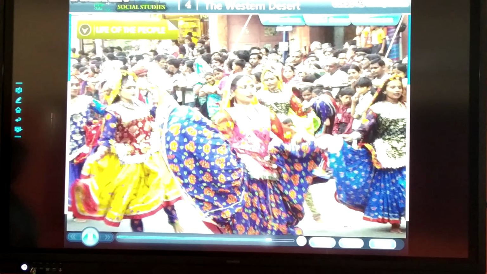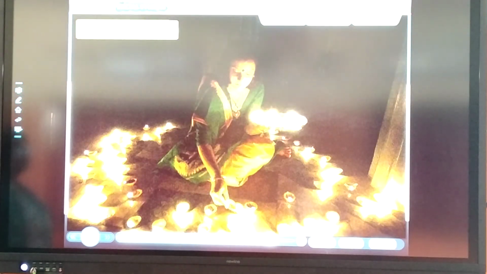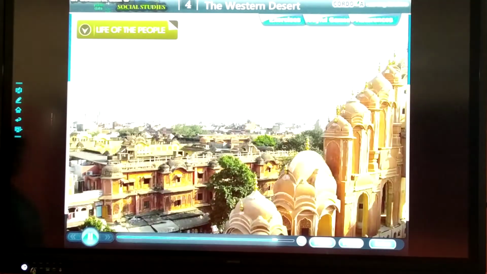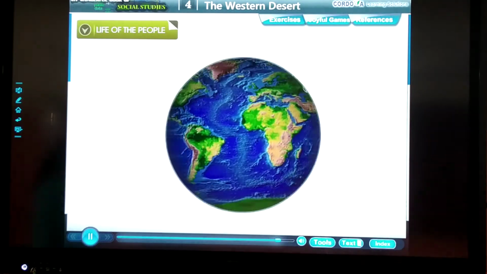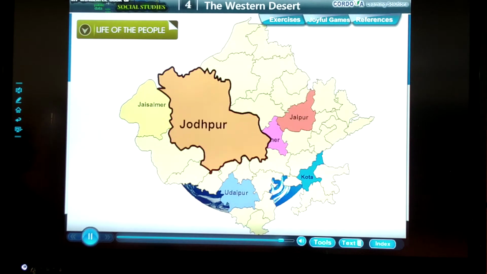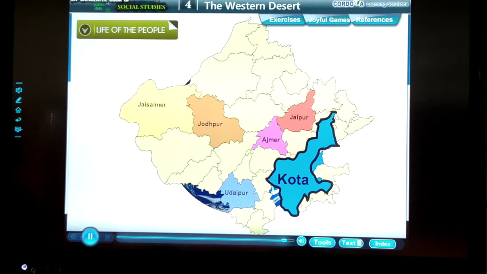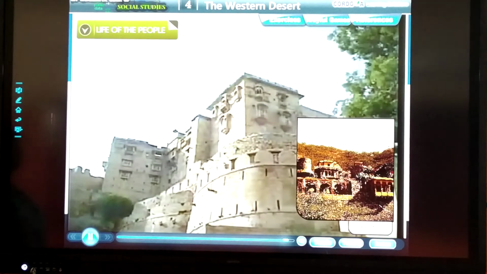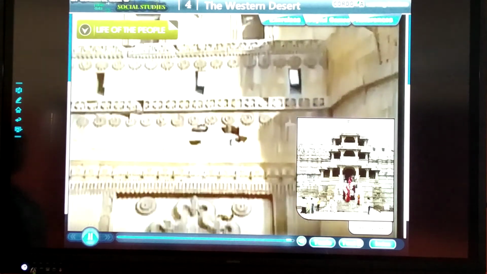Gangor, Teej, Holi, Dashera, Diwali and Eid are some of the important festivals celebrated here. Jaipur is the capital city. It is also called the Pink City. The Thar Desert is a great tourist attraction. Jaipur, Jodhpur, Jaisalmer, Ajmer, Kota and Udaipur are also popular tourist destinations. People visit forts, palaces, temples and some even go to the heart of the desert to see dunes.